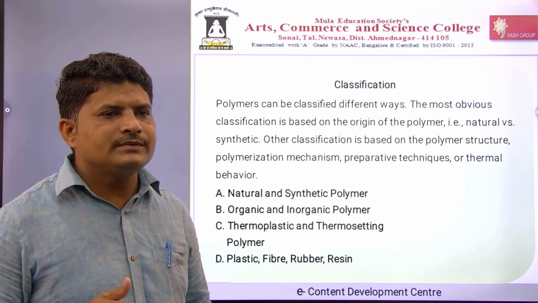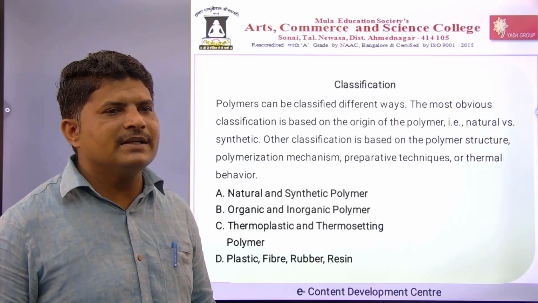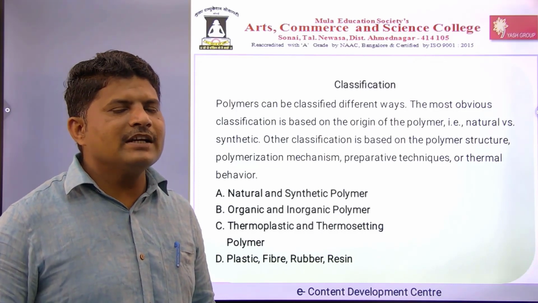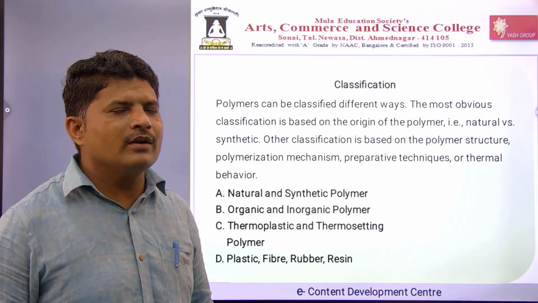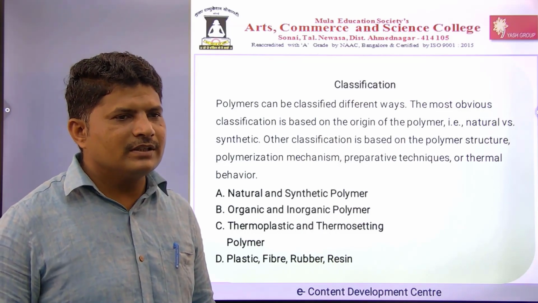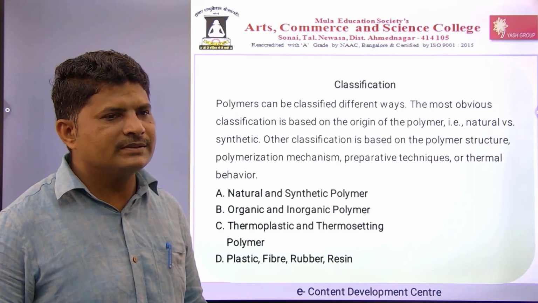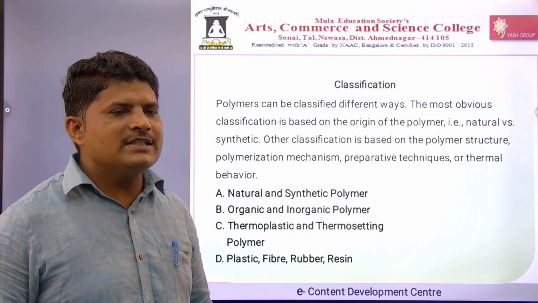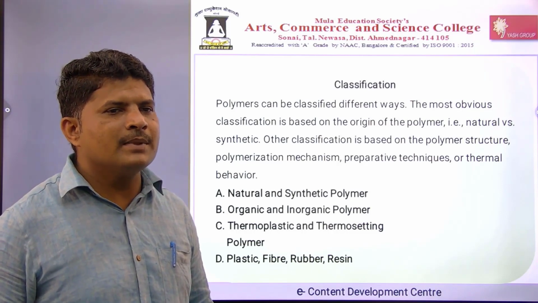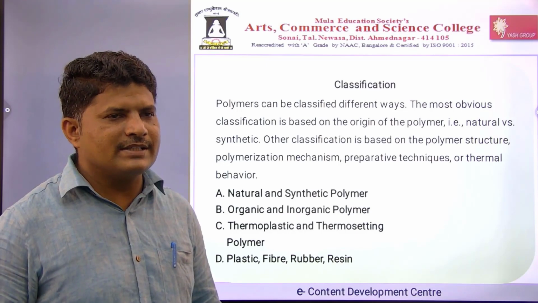So here, the first classification is natural and synthetic polymer. The second classification is organic and inorganic polymer, which means this classification is based on structure. Then the third classification is thermoplastic and thermosetting polymers. And the fourth one is as a plastic, as a fiber, as a rubber, and as a resin. So we will see this classification one by one in detail.